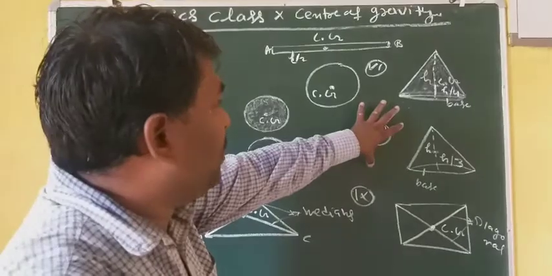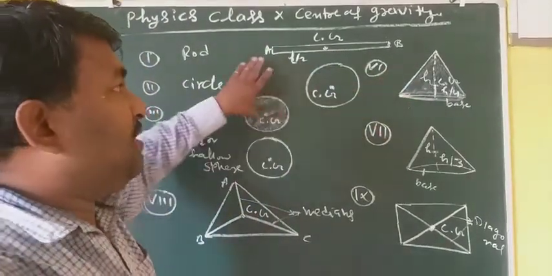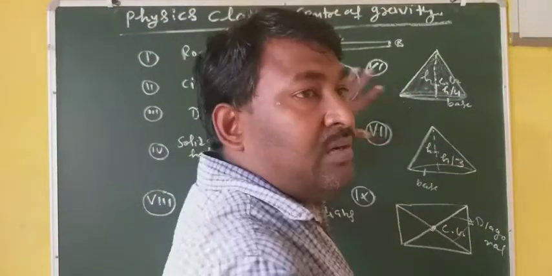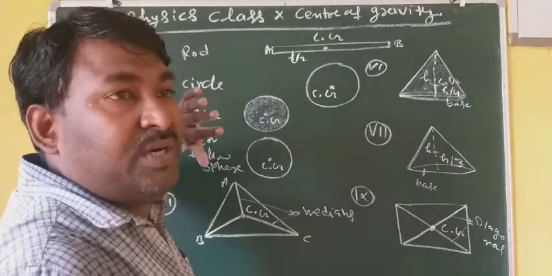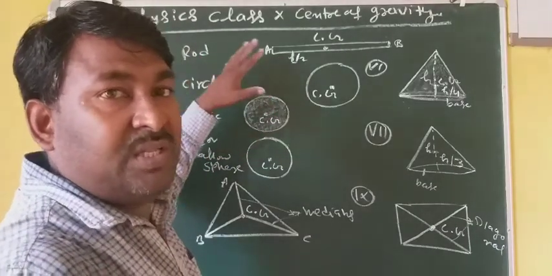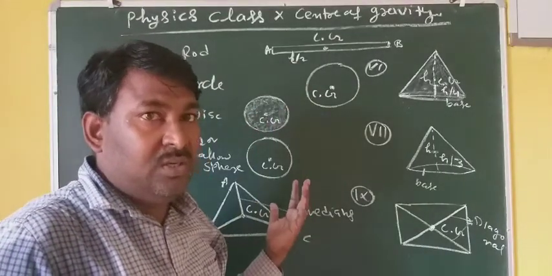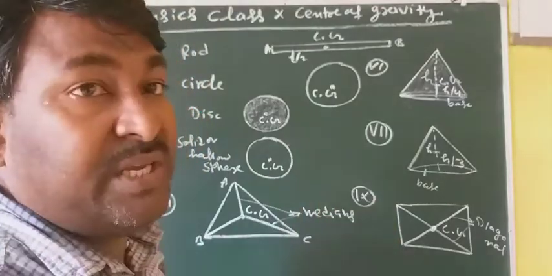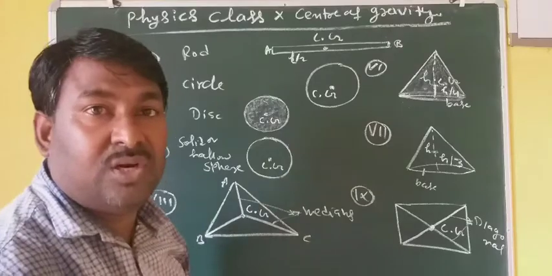So learn all these points and positions of center of gravity. This will help you a lot, and the definition of center of gravity, and the points where it will lie, and whether it depends upon the shape of the body or not. When the body's shape is deformed, will the position of center of gravity change or not? When it is inclined, will its position of center of gravity change or not?